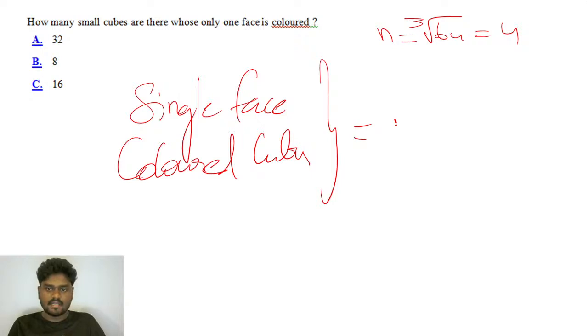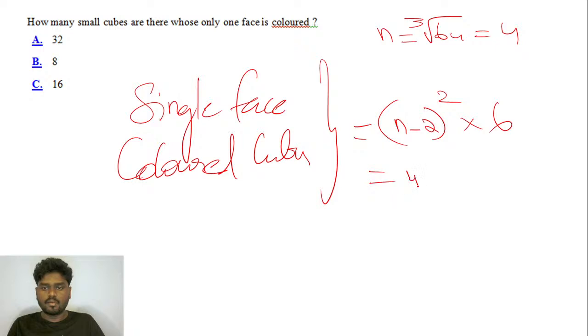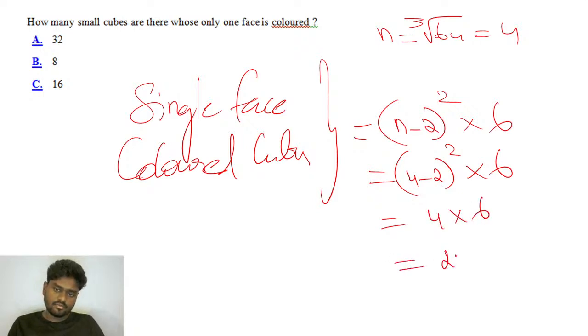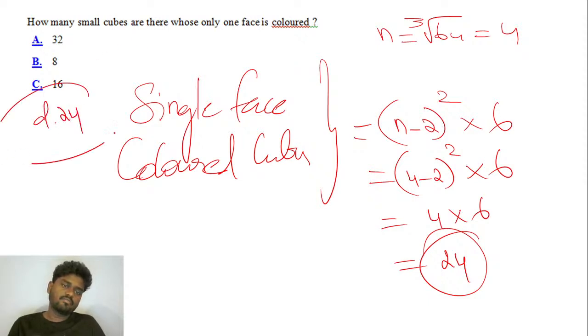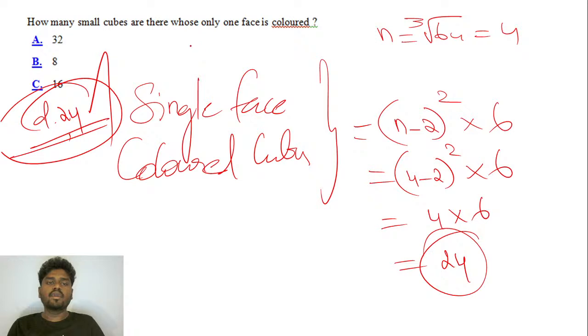So it is exactly (n minus 2) the whole square into 6, which is (4 minus 2) squared into 6. 4 minus 2 is 2, so 4 into 6 will give you 24. So the answer for this question is option D. 24 cubes you have where only 1 face is colored, right?